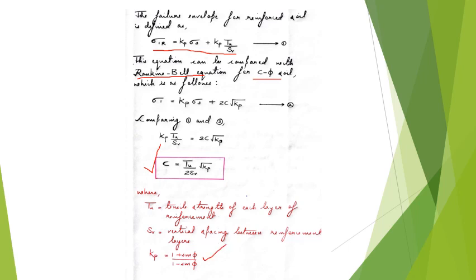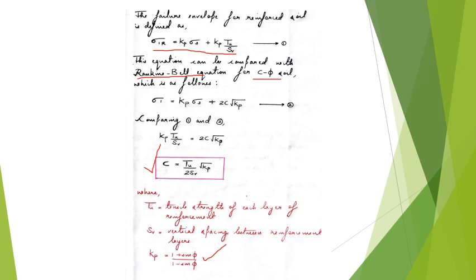Now for this concept, for all the concepts you should know how the Mohr circle is drawn and what are the parameter observations made. Okay, so here the only equation that you need to study is C is equal to Tu by 2Sv into root of Kp.